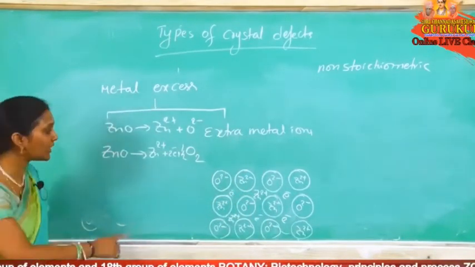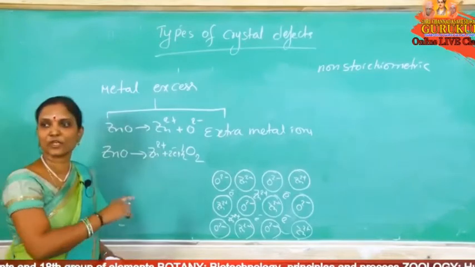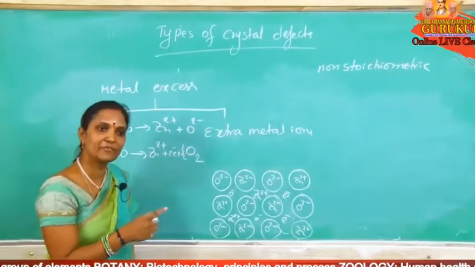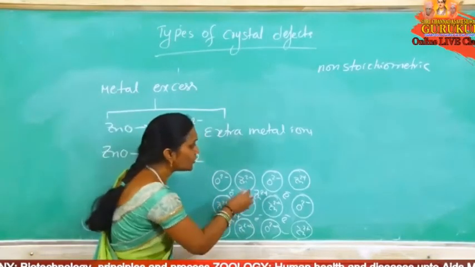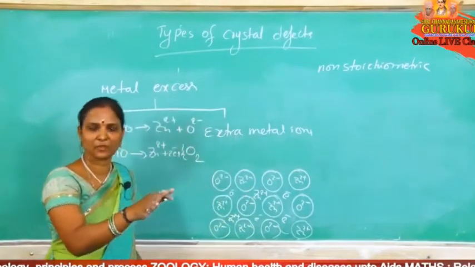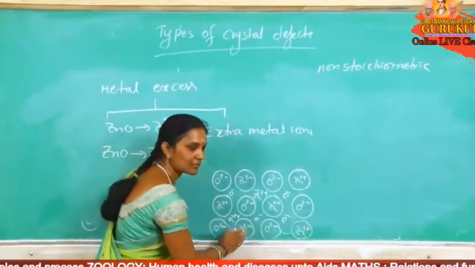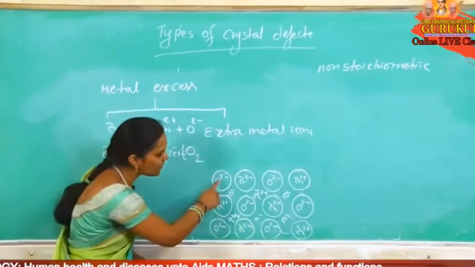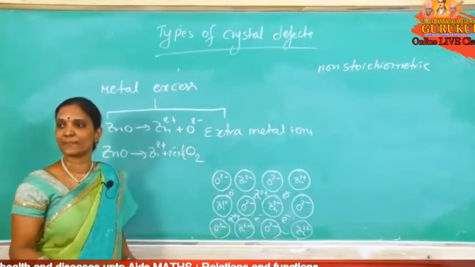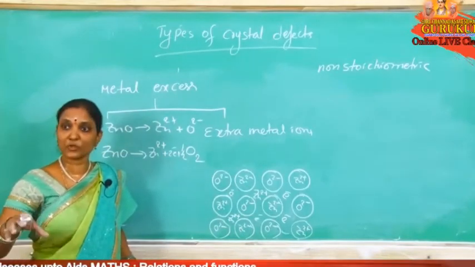Electrons also occupy, 2 electrons released now. Electrons also occupy interstitial voids. Now here free electrons are in interstitial voids and metal ions are in interstitial voids. 2 oxygens eliminated. Now this is the crystal: 2 extra metal ions occupied interstitial voids. Nothing but the number of metal ions is more. Oxygens eliminated, 2 extra metal ions.